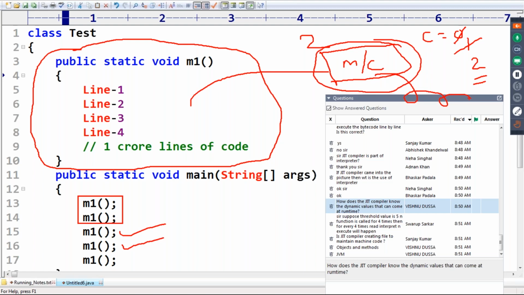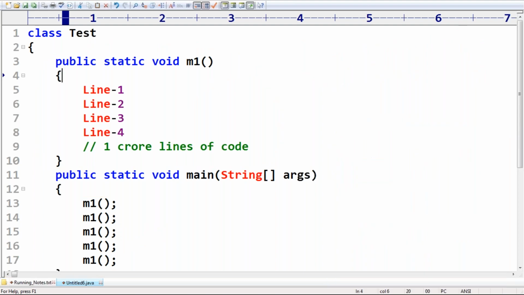Code optimization can be done internally. Continuous monitoring and optimization of the code will be performed by the JVM automatically. Because of that, Java has high performance. Any doubt?